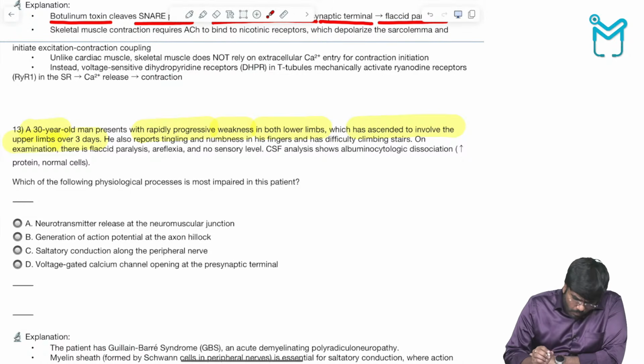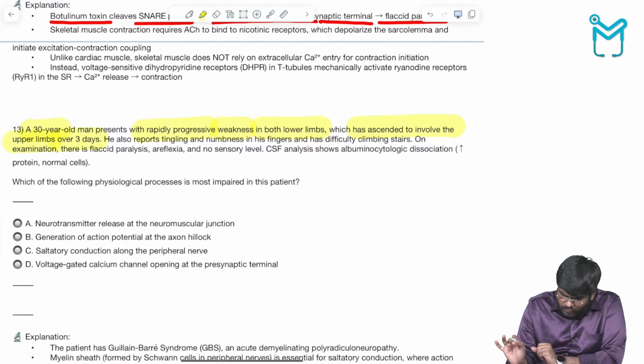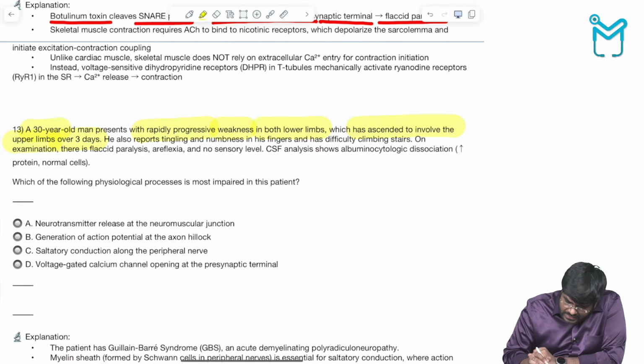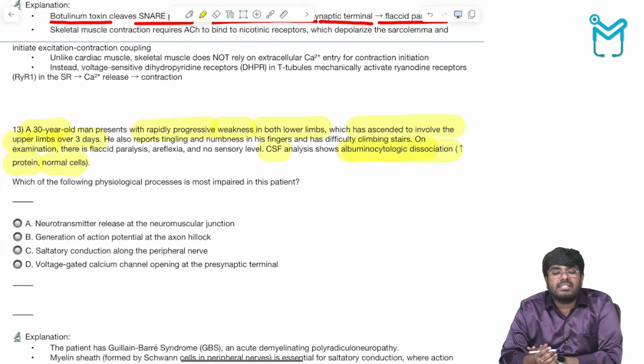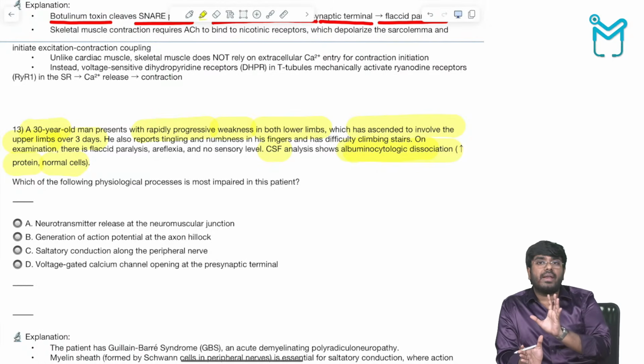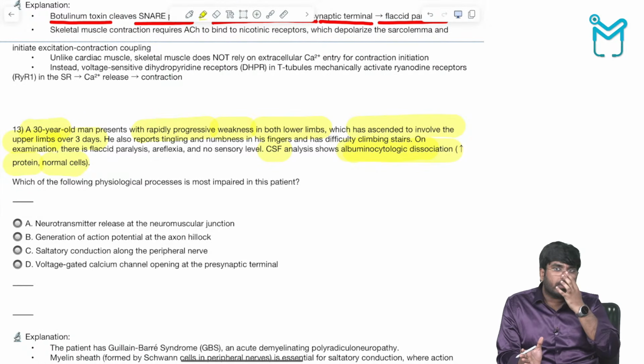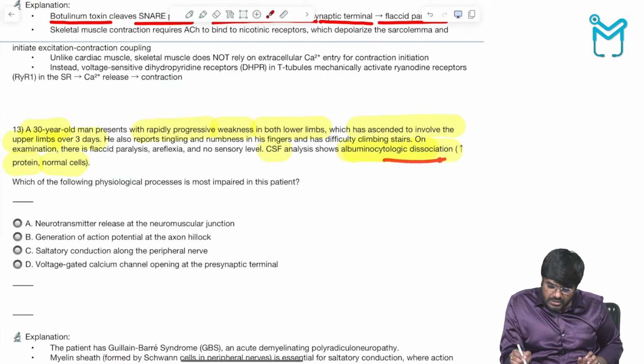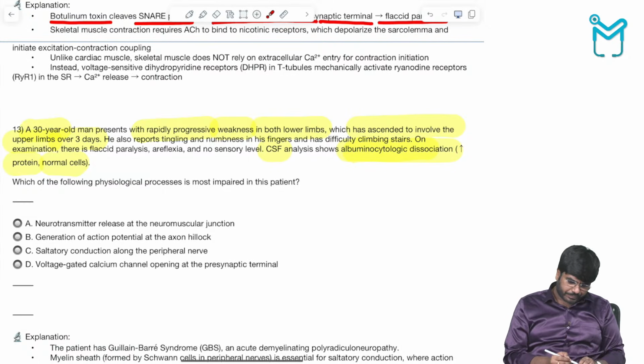Now, what are they asking? I know this is Guillain-Barré syndrome without any doubt, and one more keyword is there. CSF shows albuminocytologic dissociation, which means in the CSF there is more protein and a normal amount of cells. Compared to the number of cells, the albumin levels are more. So if you see the words albuminocytologic dissociation, always think about GBS.